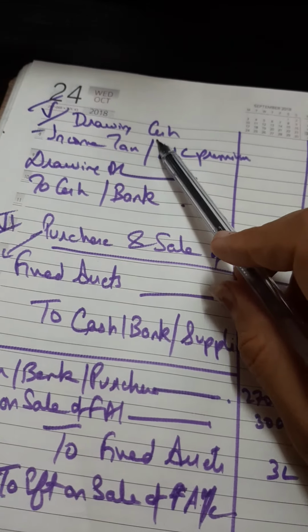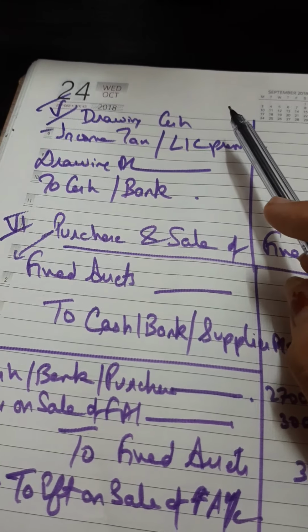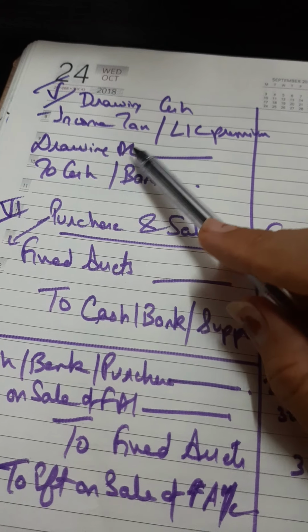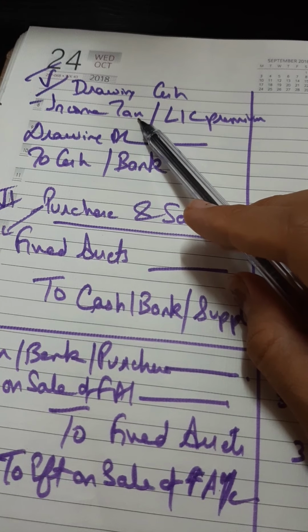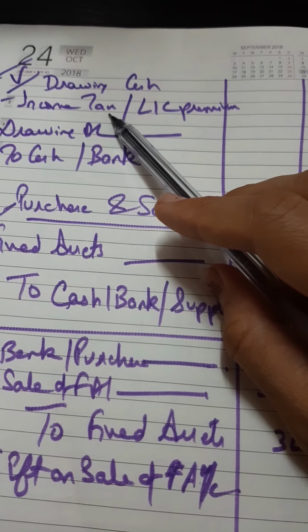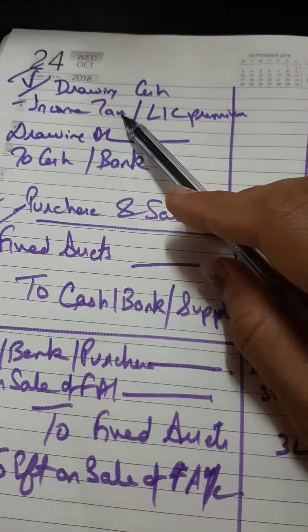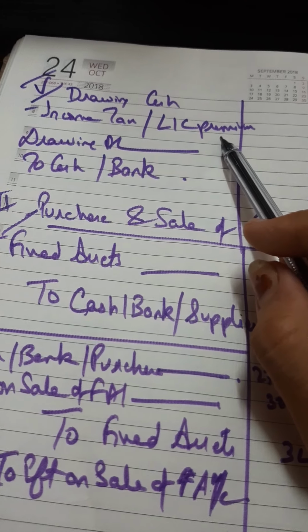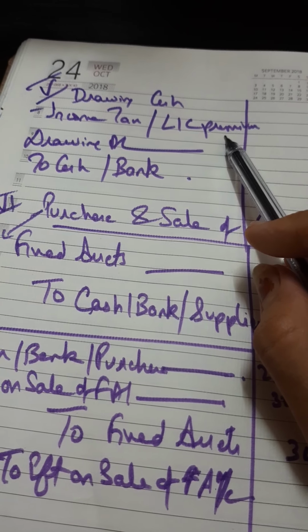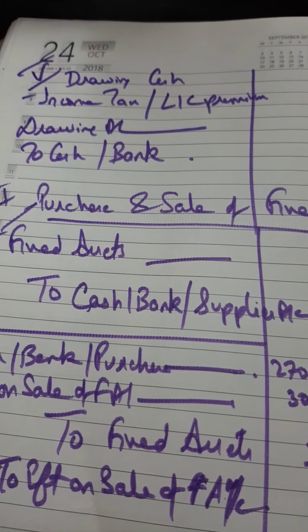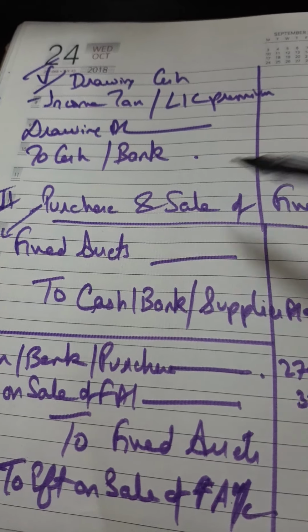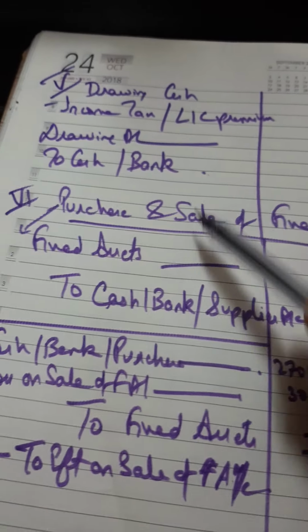Then comes drawings in cash. Whenever we are withdrawing money, it will be drawings to cash or bank. Now in case it is written the proprietor has paid income tax, income tax is paid on personal income, so even this will be taken as drawings. And in case he has paid LIC premium, even that will be treated as drawings because life insurance premium is given on his personal life insurance. So it will be drawings to bank.